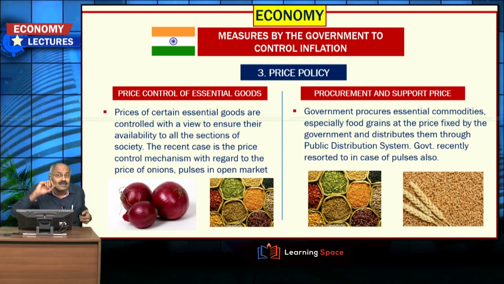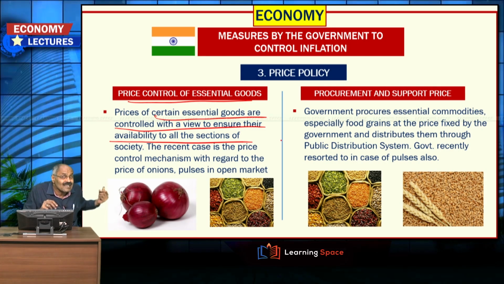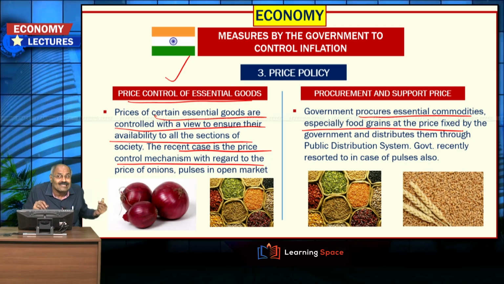Then price policy. This is price control of essential goods. Prices of certain essential goods are controlled with a view to ensure their availability to all the sections of society, and the recent case is the price control mechanism with regard to onions and pulses in the open market. So government resorts to price control of essential goods, and the other important aspect is this: governments procure essential commodities, especially food grains, at the price fixed by the government and distribute them through the public distribution system.